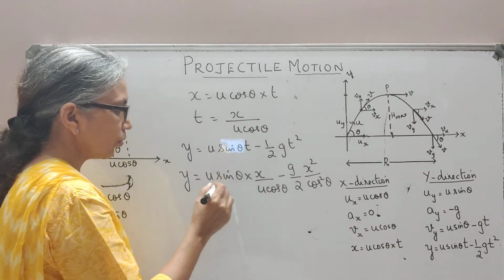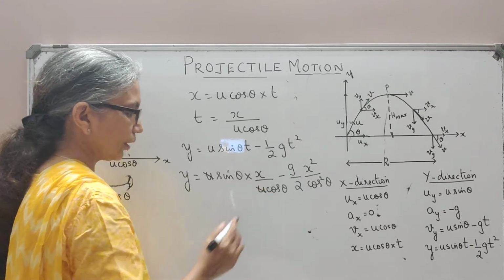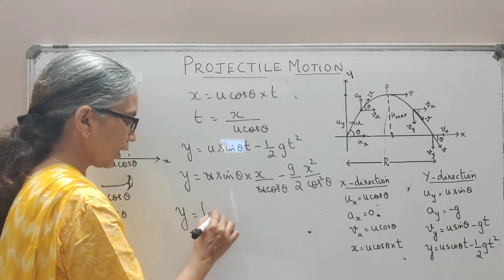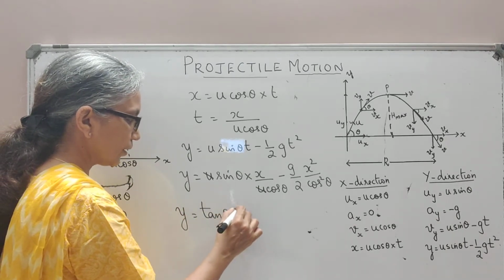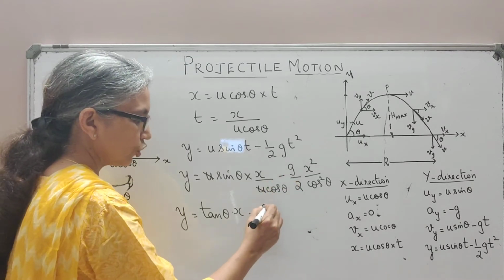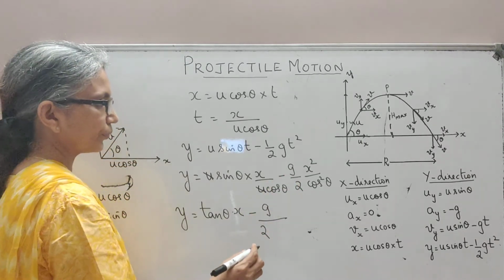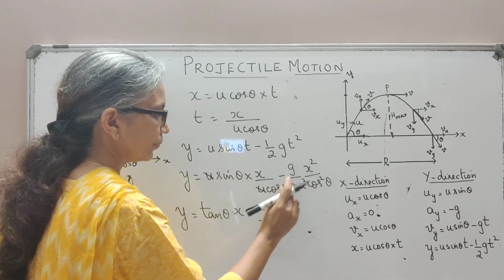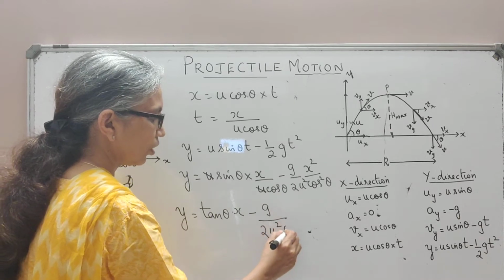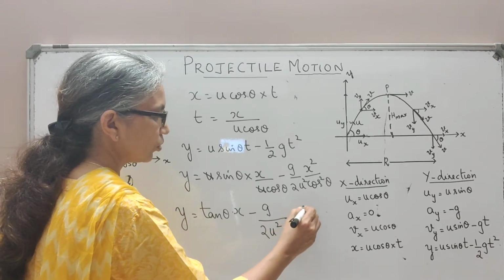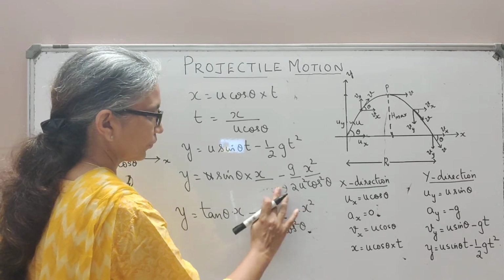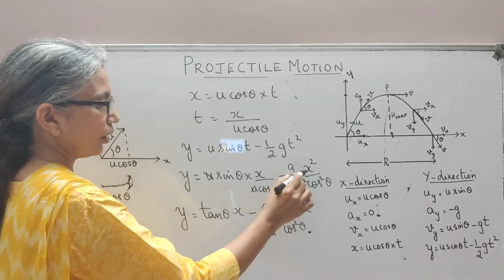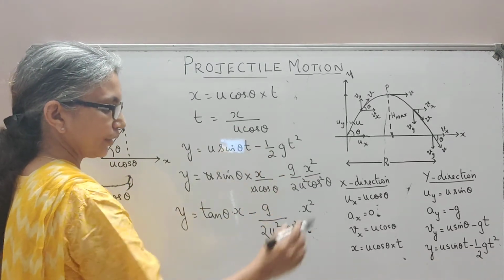What I can do is cancel this u and this u and write y equal to sine theta by cos theta, that is tan theta, into x, minus g by 2 u square cos square theta into x square.